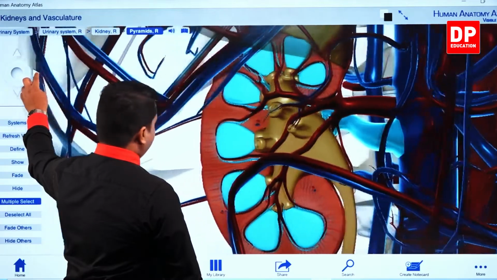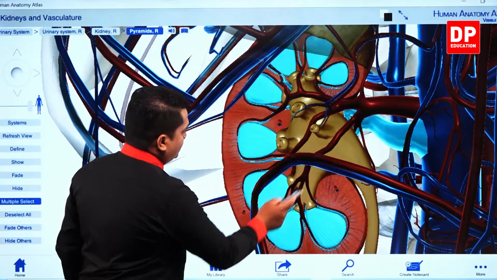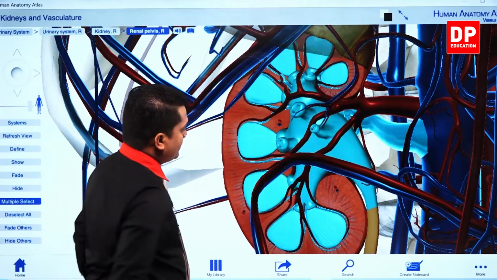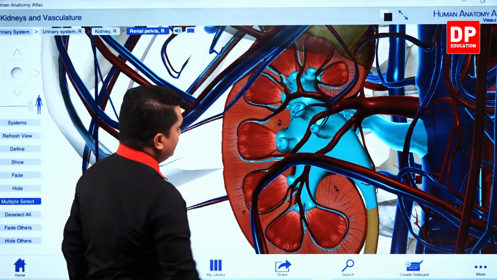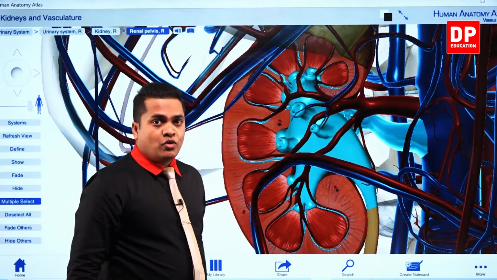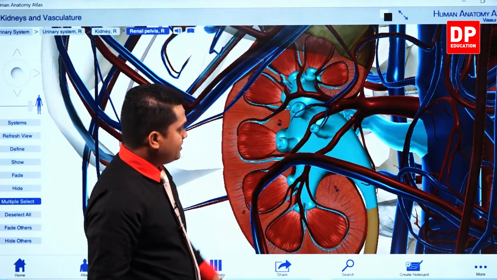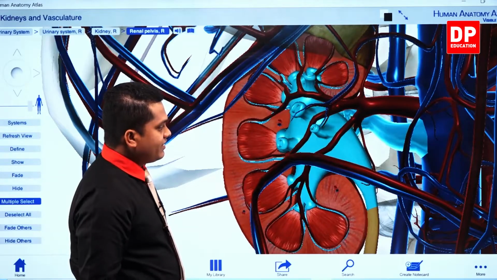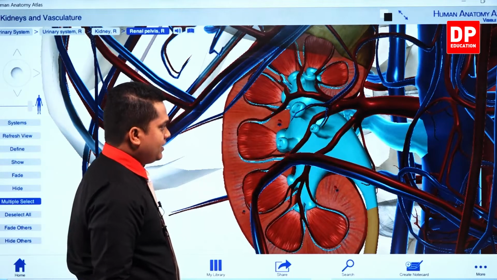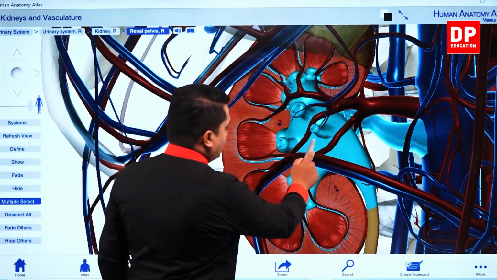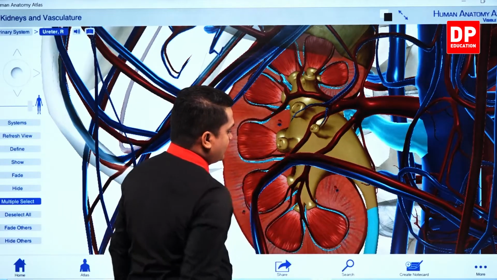So here, this is the pelvic region. This one, this white color area, that is the pelvic region. These smaller boxes, these ones are the renal pyramids. So here you can get a very fine, better look at the structure of the kidney. Right, so my dear children, this pelvic region once again is connected to the ureter. This tube is the ureter.